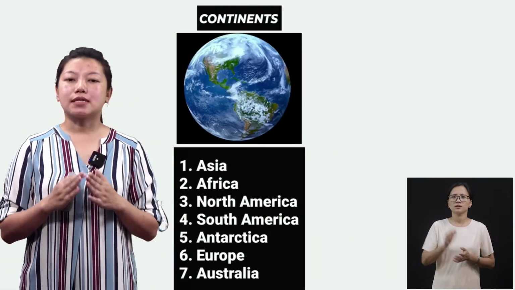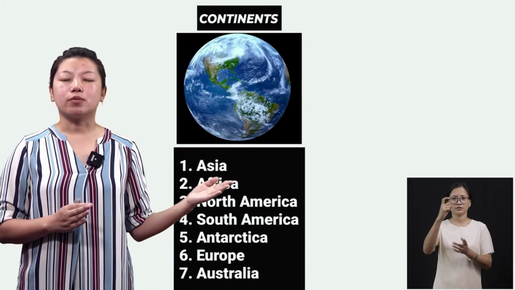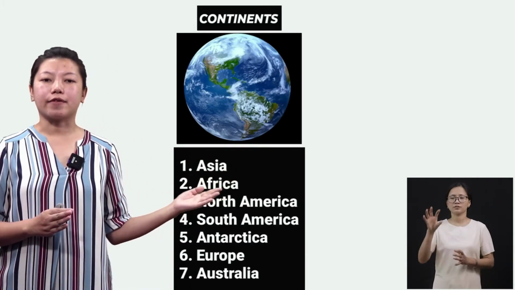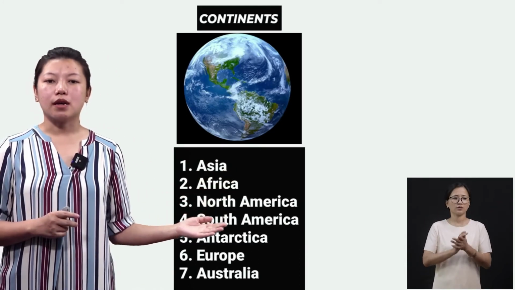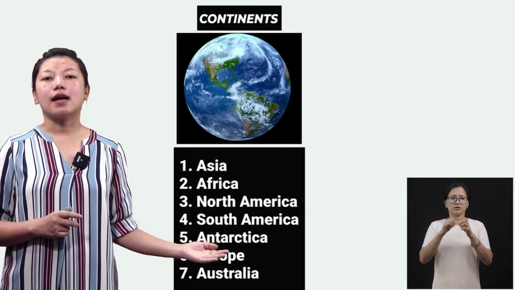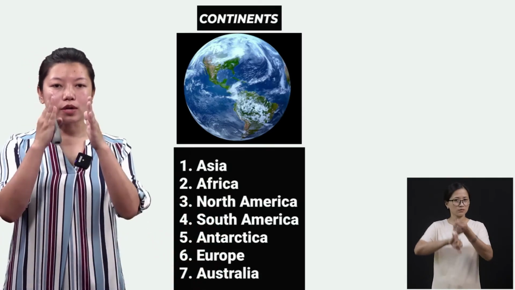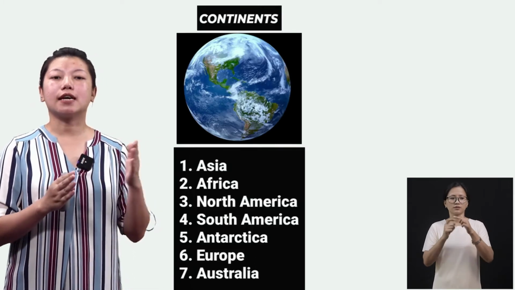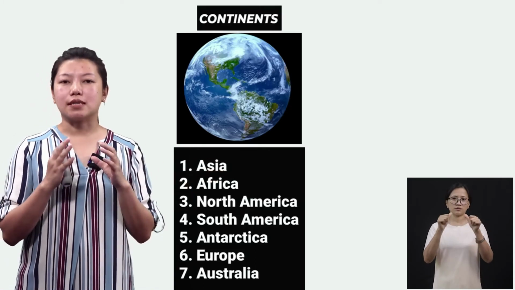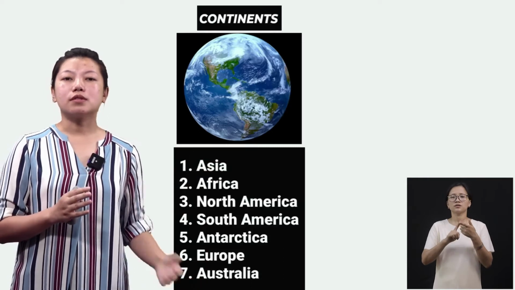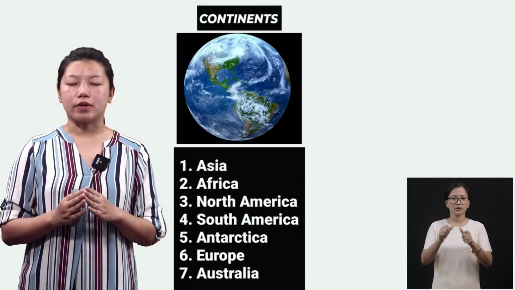So we have 7 continents, starting with Asia, Africa, North America, South America, Antarctica, Europe, and Australia. So according to the number, you can see that the biggest continent is Asia and the smallest continent is Australia. Okay.